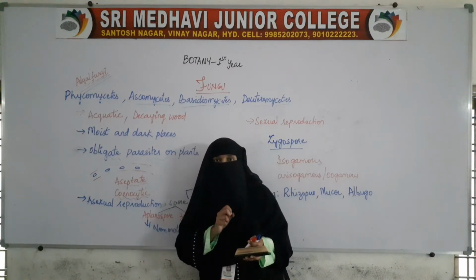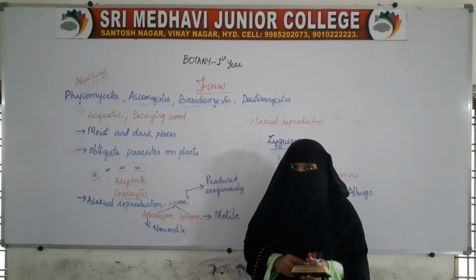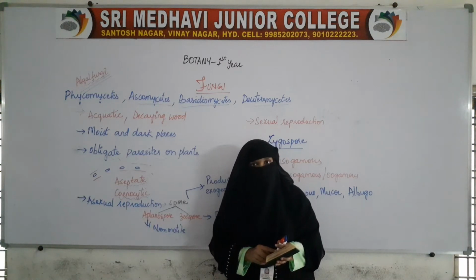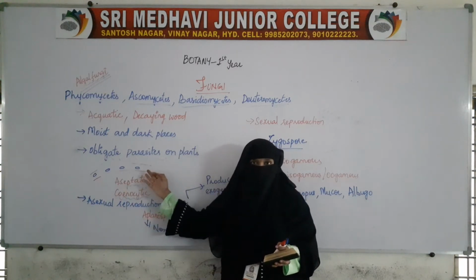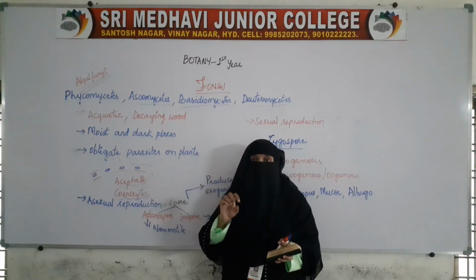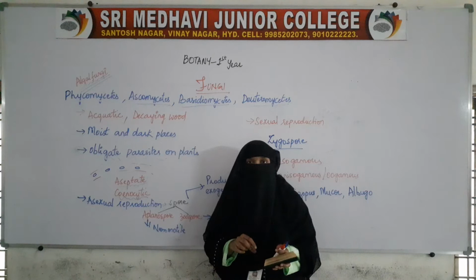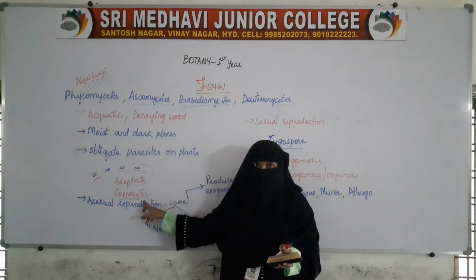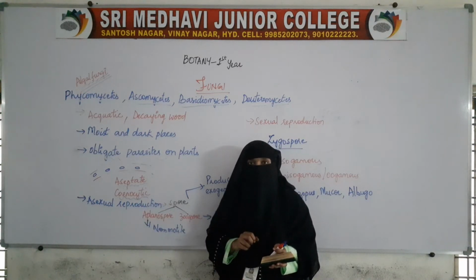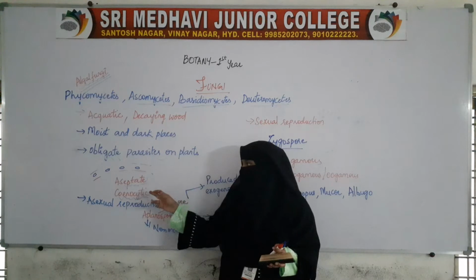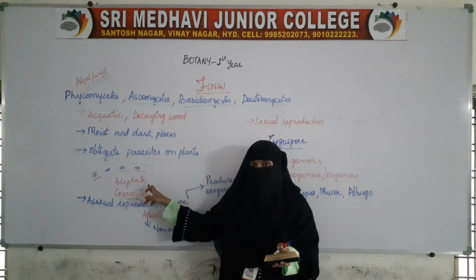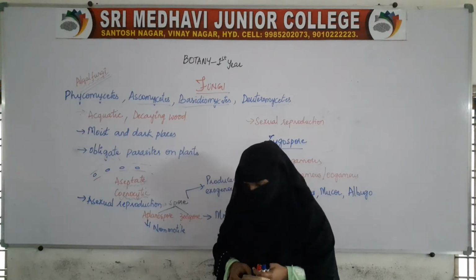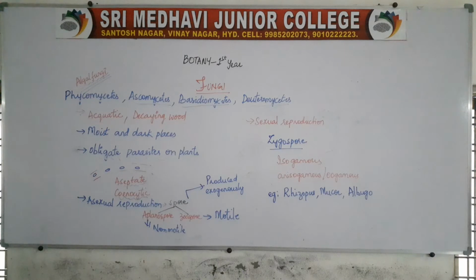In this aseptate hyphae, we find the cenocytic condition, because there are no compartments and no divisions, due to the absence of septa, we find many nuclei. In a single hypha, we find many nuclei, that is a multinucleated hypha, and that condition is called cenocytic. So the hyphae of Phycomycetes are aseptate and cenocytic.